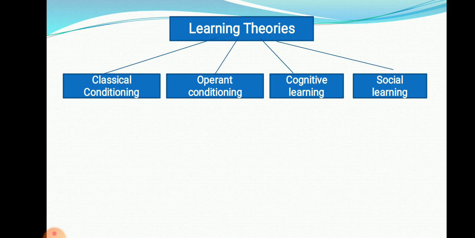So there are four theories of learning. One is classical conditioning, operant conditioning, cognitive learning, and social learning. So these are the four theories of learning. In the exam, there will be a question: what is the learning process? Explain the different theories of learning. Or you might be asked to write a short note on any one of these learning theories. Okay. So one by one we will discuss the theories.